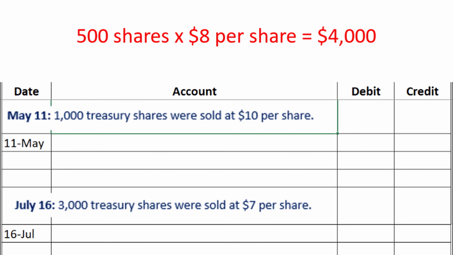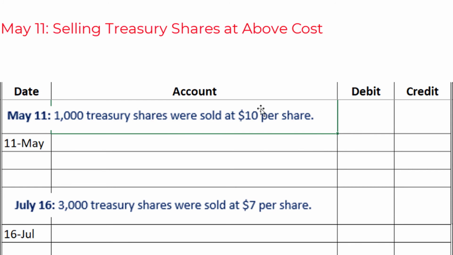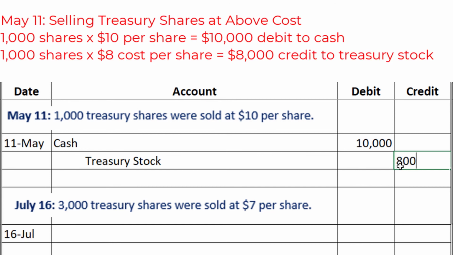Next, on May 11th, we have 1,000 shares which were sold at $10 per share. So this is the case when we're selling the treasury shares at above cost, at $10 when we had purchased them for $8 originally. Now this journal entry is going to include a debit to cash for the 1,000 shares multiplied by $10 per share, which gives us $10,000. And then we're going to have a credit to treasury stock. Now the important thing to remember here is that the treasury stock has an $8 cost which is attached to it. So we need to take it off at $8 per share. So $8 multiplied by 1,000 shares gives us $8,000.